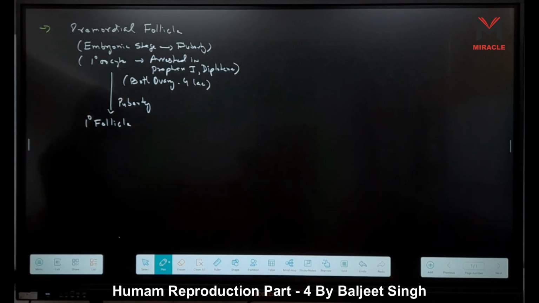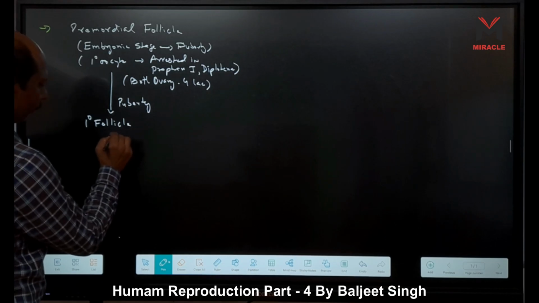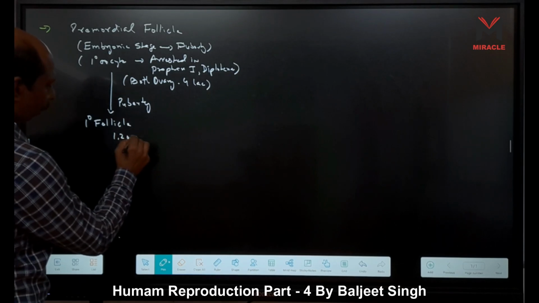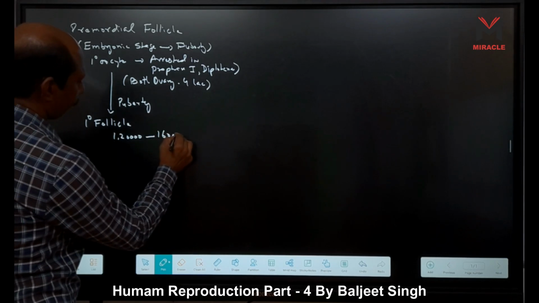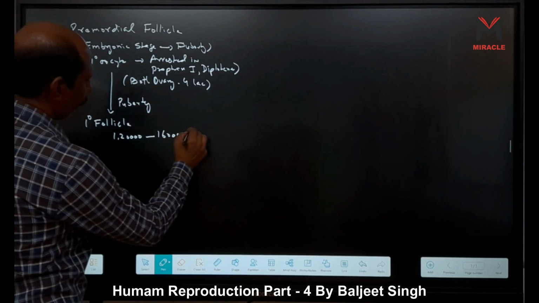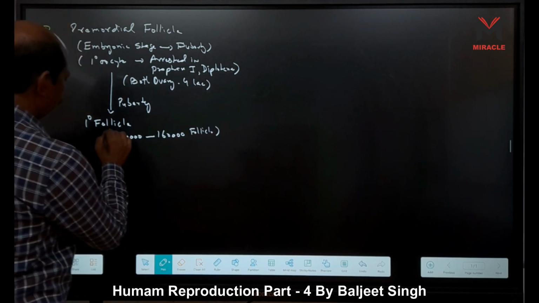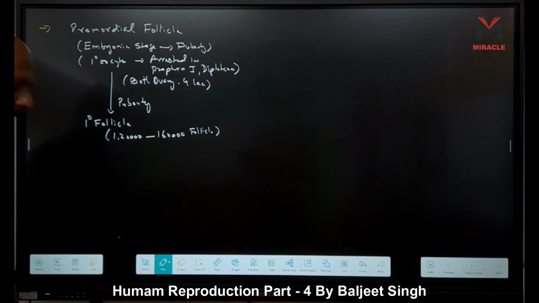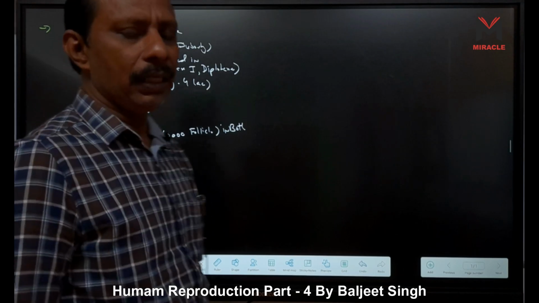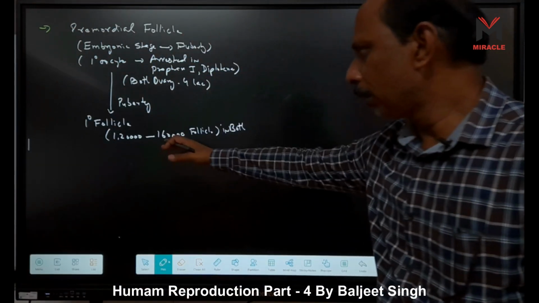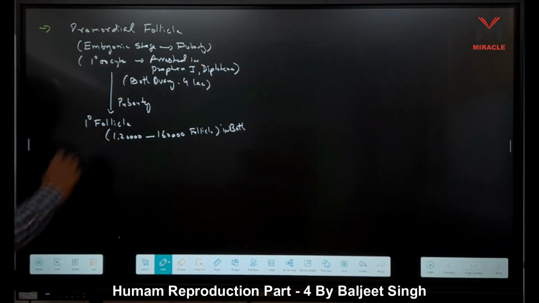But at puberty, because they degenerate, how many remain? About 1,60,000 follicles. In each ovary, it contains 60 to 80,000 primary follicles at the time of puberty.